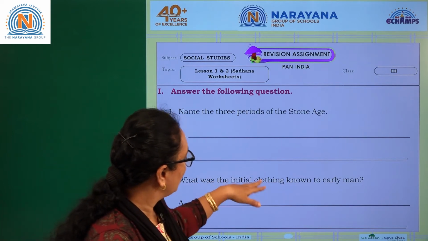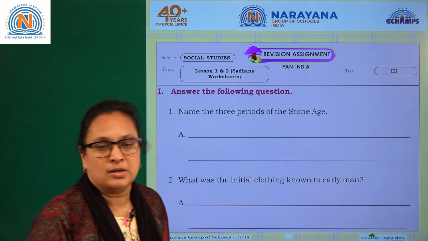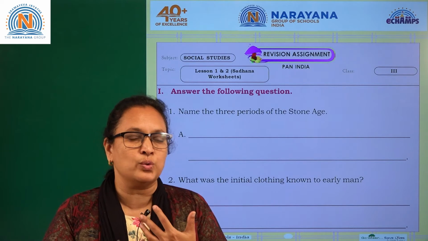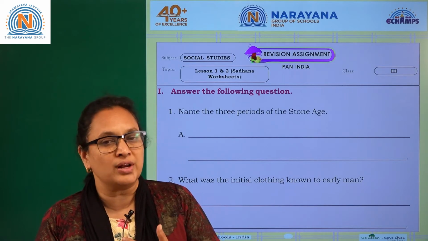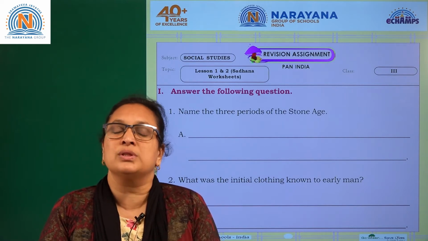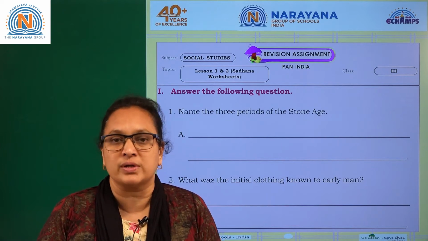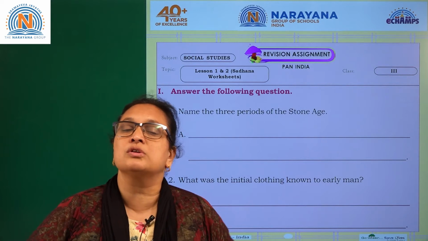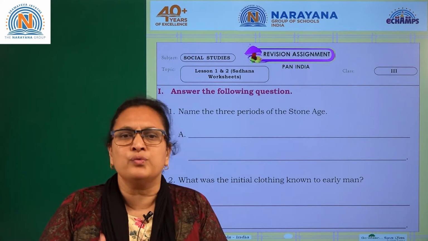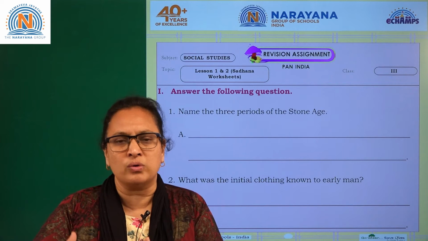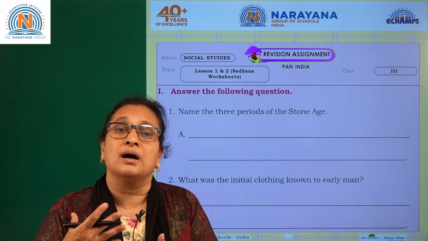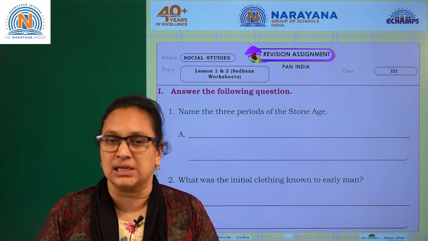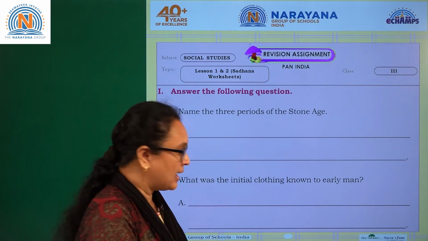What are the initial clothing known to the early man? So early man, initially they were just very uncivilized. They never used to wear any clothes actually. Slowly they realized that they need to protect their skin with whatever availability they have in their surroundings. It can be the leaf or the bark of the trees. That's how they used to cover their body. Later on, when the periods were going on, they started covering their body with the skin clothes also. Okay, animal skin. So let's write the answer.